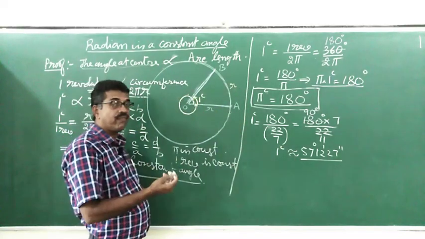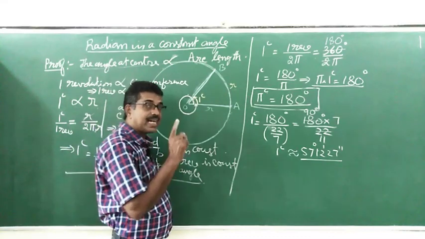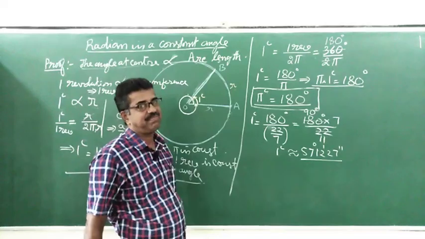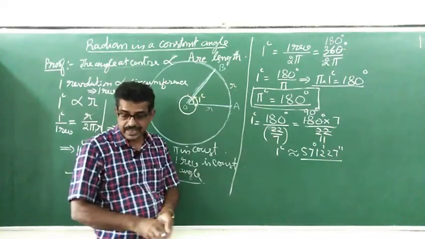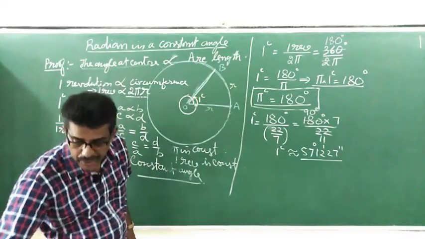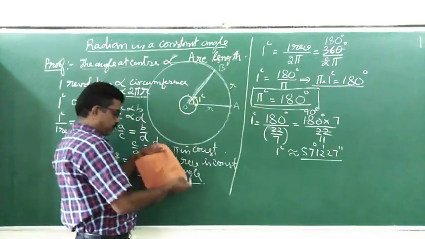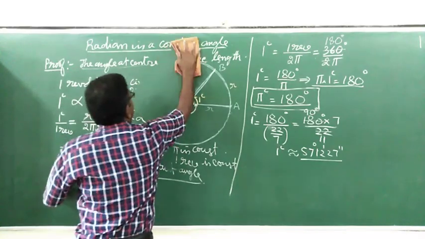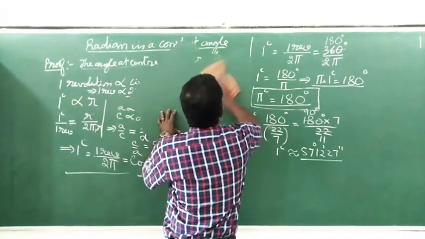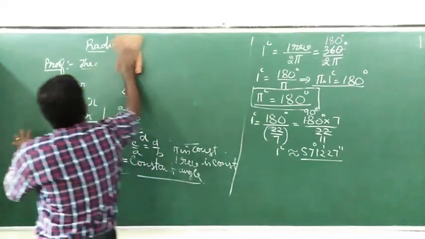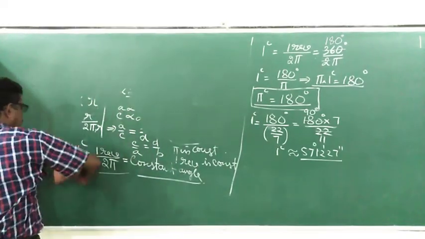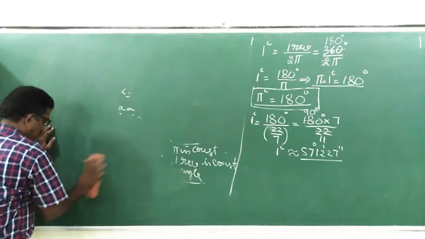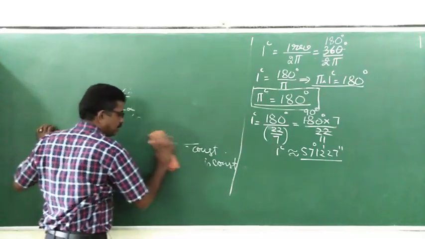Next we will continue with the problems of converting angles of one system into the other system. How to convert an angle in one system into the other system? How to convert degrees into radian and radian into degrees. We shall discuss it, and you may refer to our notes.